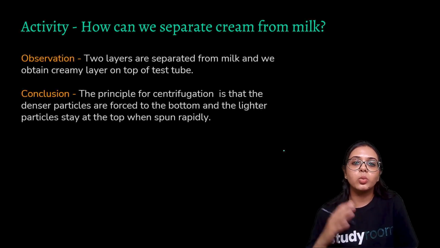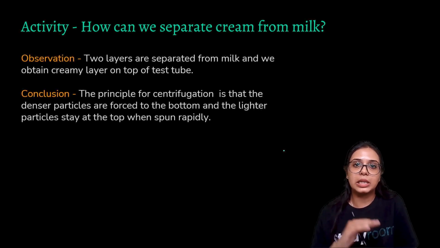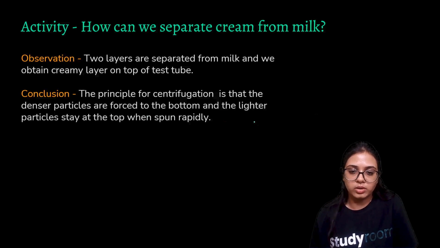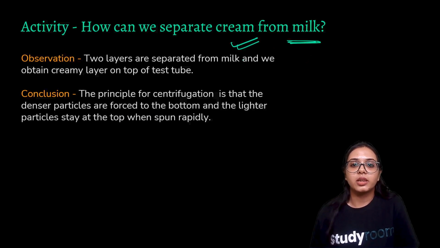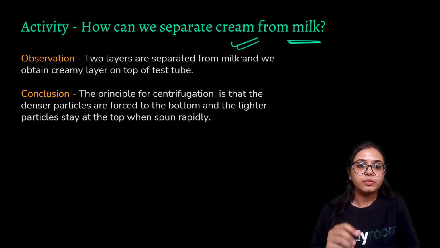Observation will be that 2 layers are separated from milk, and we obtain a creamy layer on top of the test tube. And the principle of centrifugation is that the denser particles are forced to the bottom, and the lighter particles stay at the top when spun rapidly. So milk being the heavier component, it stays at the bottom, whereas the cream being the light fluffy component, it settles at the upper portion of the mixture.